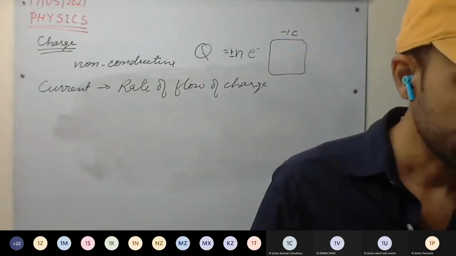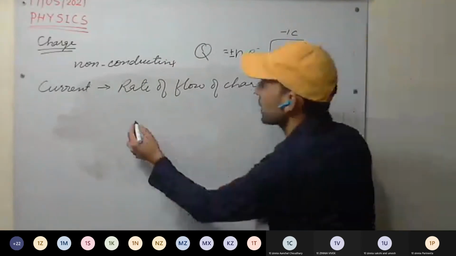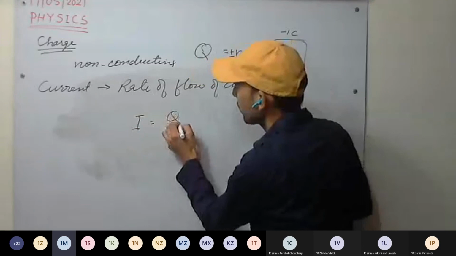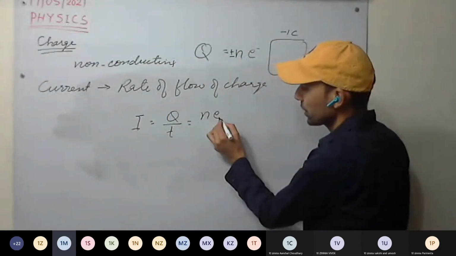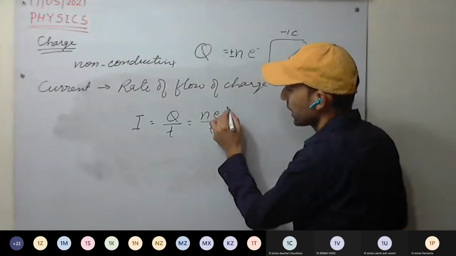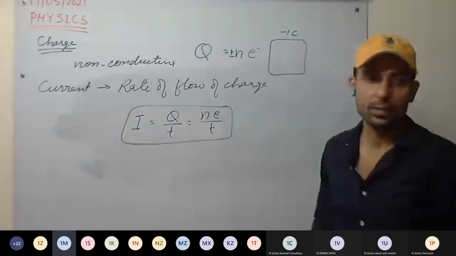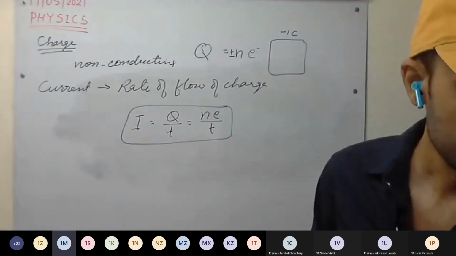So flow of current we have discussed. I equal to Q upon T. Q further we can write as number of electrons into charge on 1 electron, divided by T. This is our current.